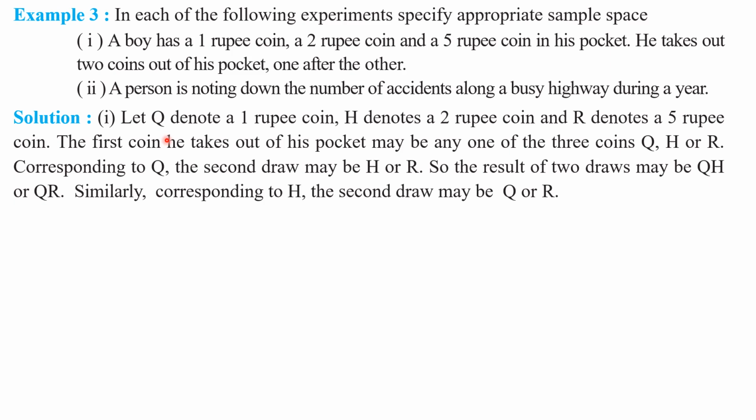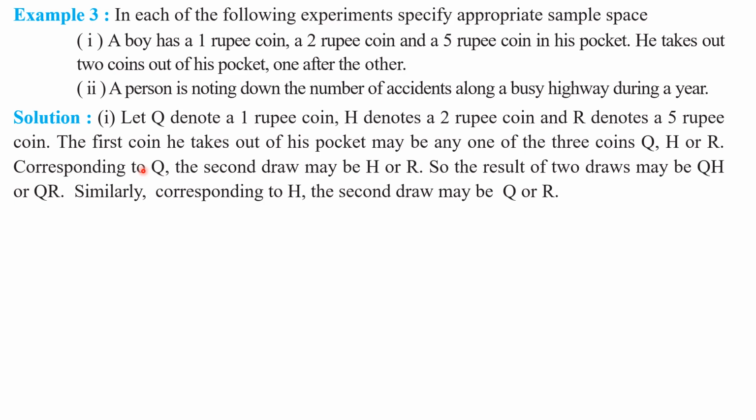For our convenience, we are denoting: if that boy takes out a 1 rupee coin, then it is denoted by Q. And if he takes out a 2 rupee coin, then it is denoted by H. If he takes out a 5 rupee coin from his pocket, then that outcome is denoted by capital letter R. Understood these three outcomes, my children? Right. Here he is taking out two coins from his pocket, one after the other.